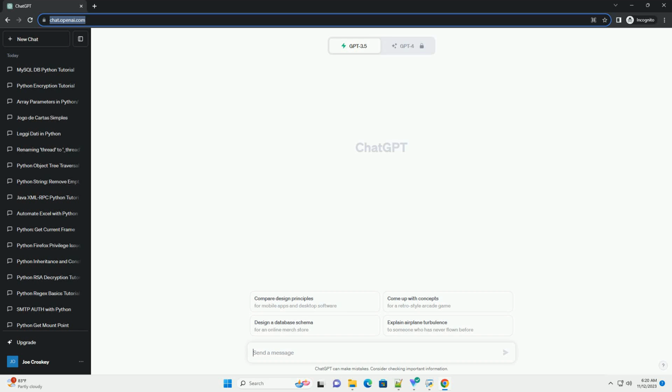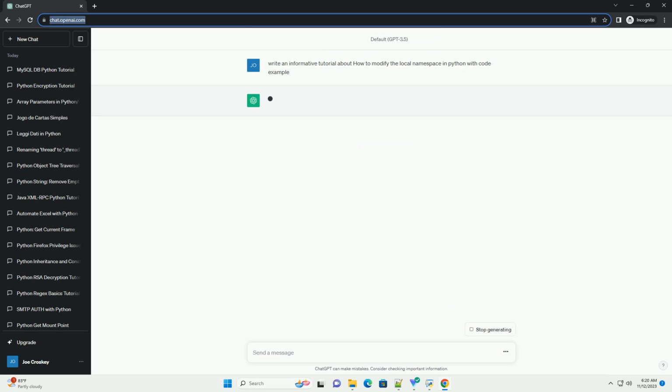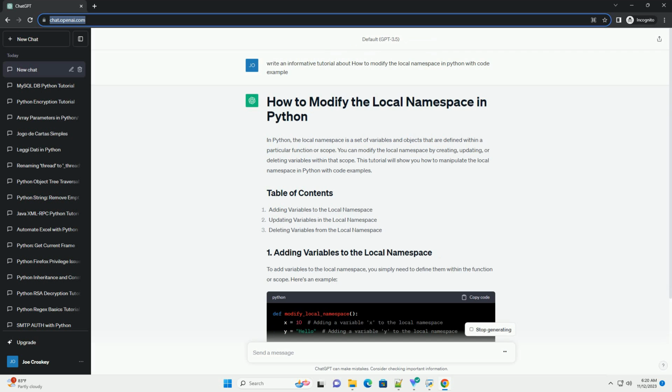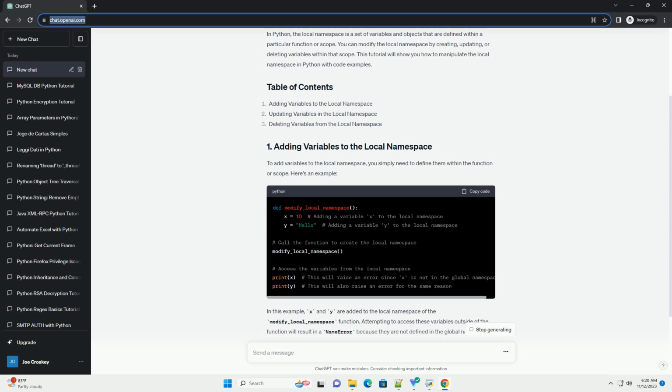In Python, the local namespace is a set of variables and objects that are defined within a particular function or scope. You can modify the local namespace by creating, updating, or deleting variables within that scope. This tutorial will show you how to manipulate the local namespace in Python with code examples.